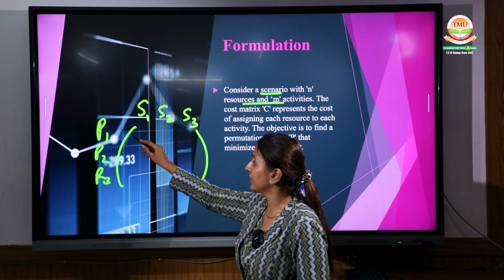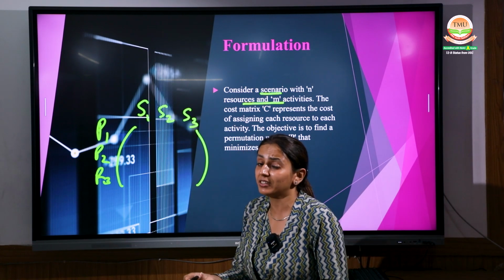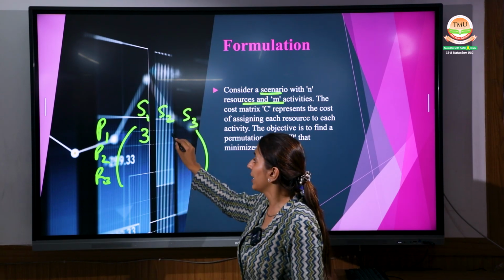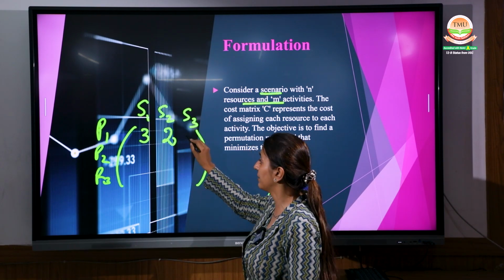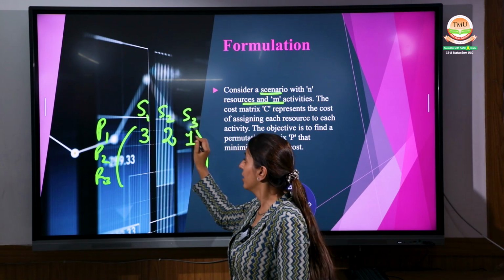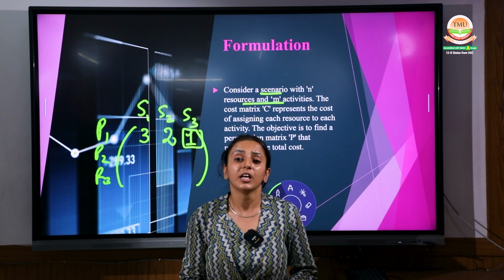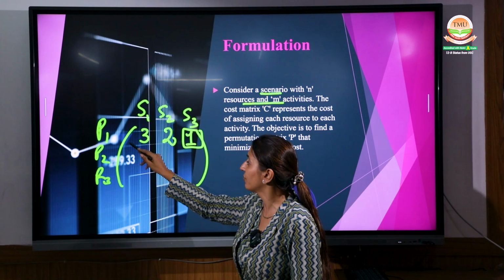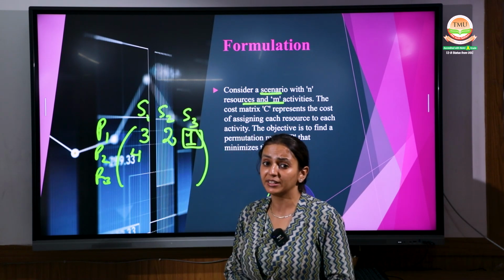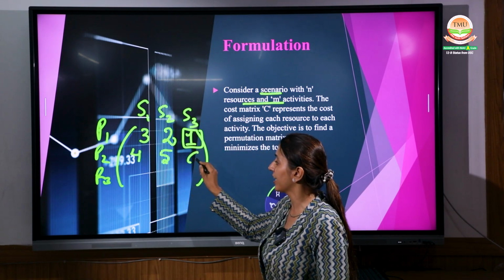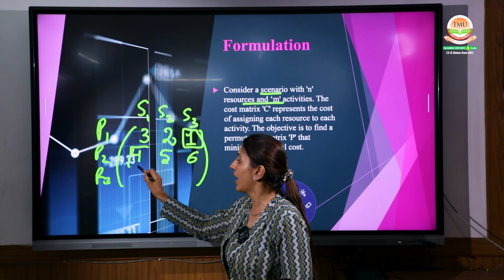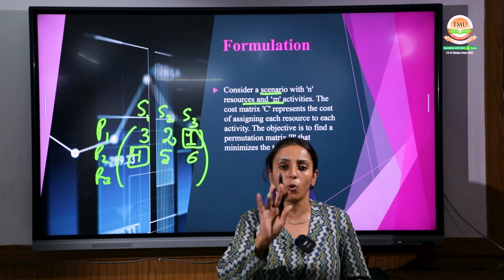Professor 1 is teaching subject 1, and it is given the time, like he was taking 3 hours for delivering their subject. He might be taking only 2 hours, might be taking 1 hour. What will you suggest? You will definitely select that professor 1 will get subject 3 because he or she is taking only 1 hour, the minimum of these 3, right? Considering the next scenario, for example, it was taking 4 hours, 5 hours and 6 hours. Then for professor 2, you will definitely consider subject 1 as it is taking only the minimum 4 hours.